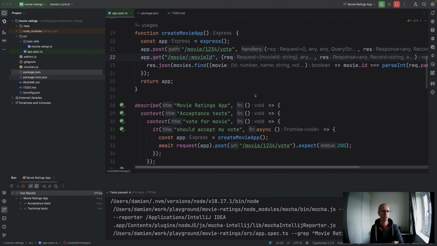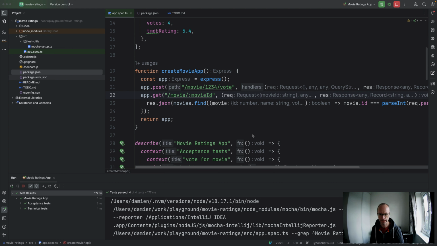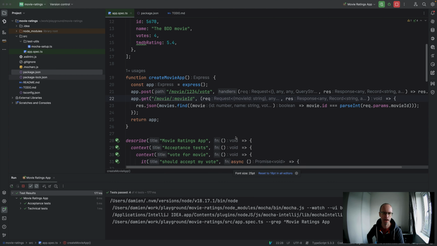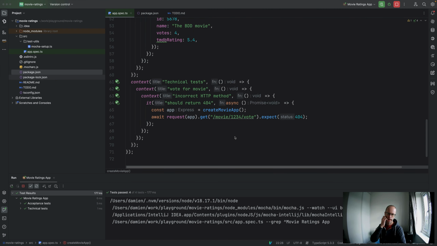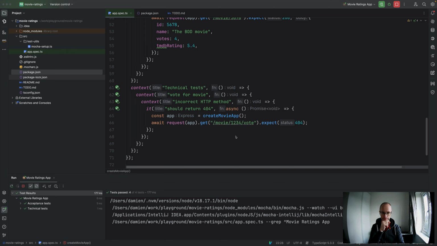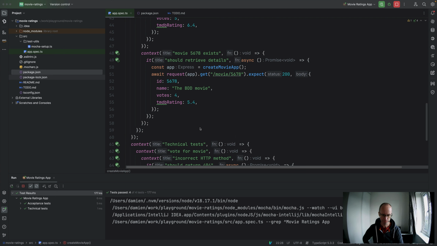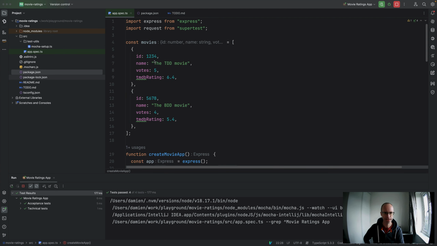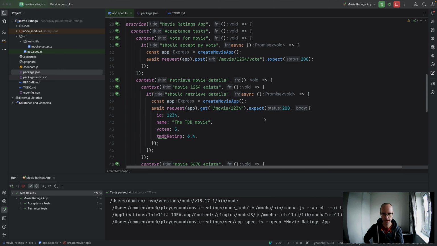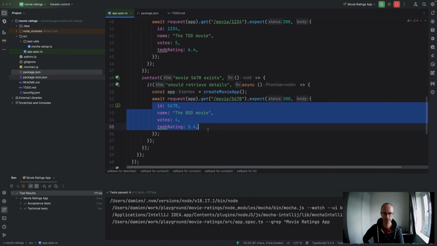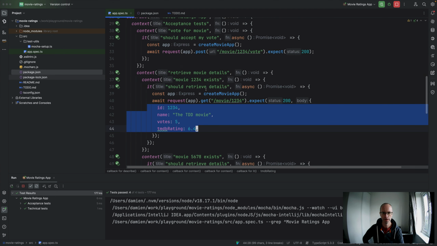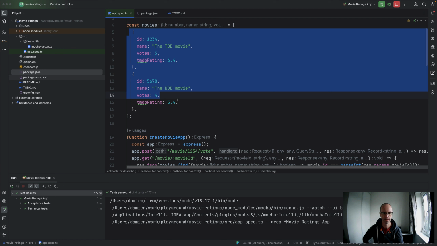Okay, so I'm going to do one more little bit on this for the moment. One of the things that might force us to think a little bit about the design of our code is, at the moment, because everything's defined in one file, it's obvious where this data is coming from, because we can see that at the top of the file.